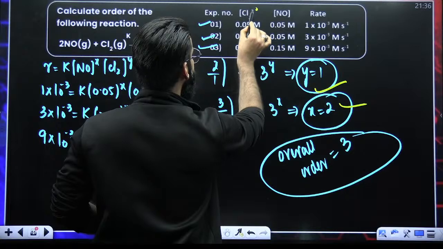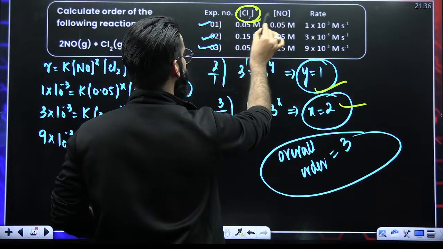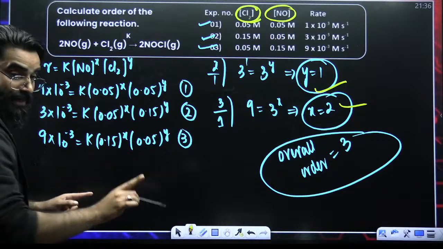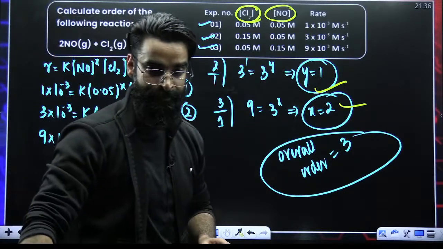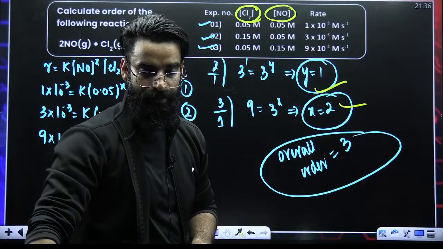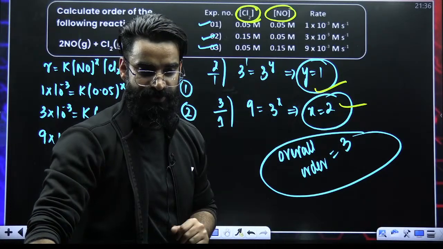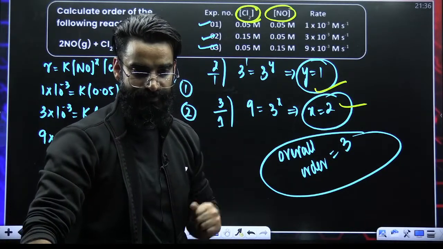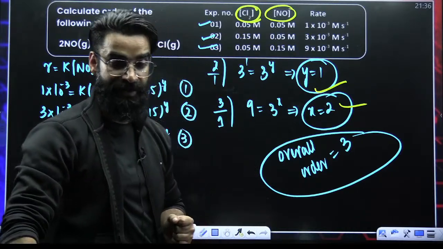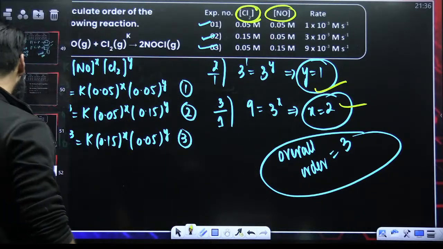Over here, the first quantity is Cl2; the Cl2 concentration is given first, then the NO concentration. Here, you are writing NO first, then Cl2. I think that is the mistake which you guys are making. Look at the question carefully and try to solve it. Okay, I'm moving on, guys.